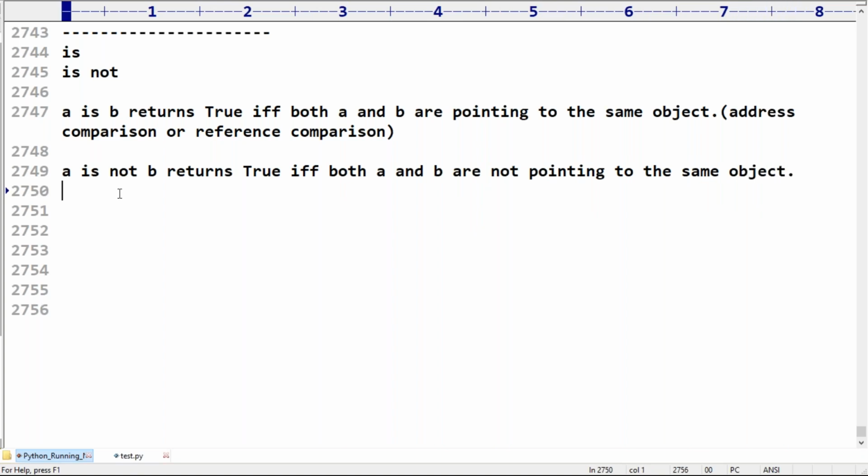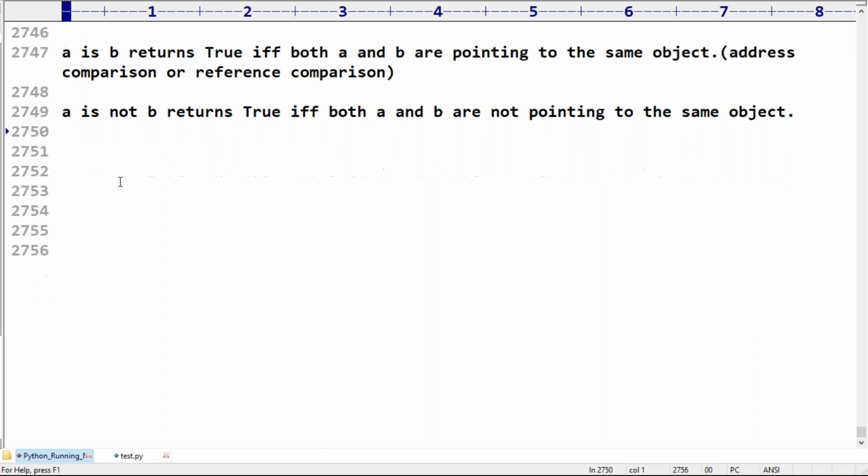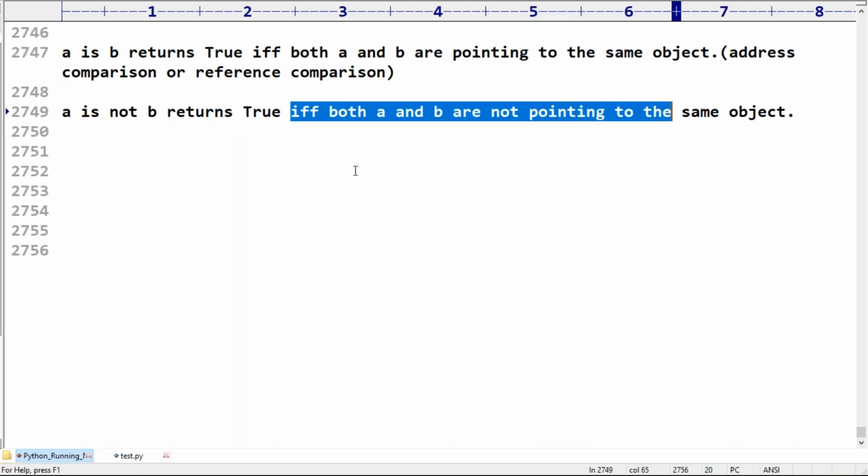Please confirm. Are you feeling comfortable? Yes, I hope you can understand this point. A is B returns true if both A and B are pointing to the same object. A is not B returns true if and only if both A and B are not pointing to the same object.